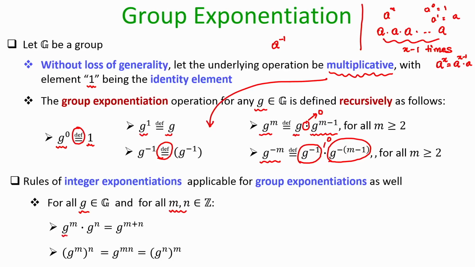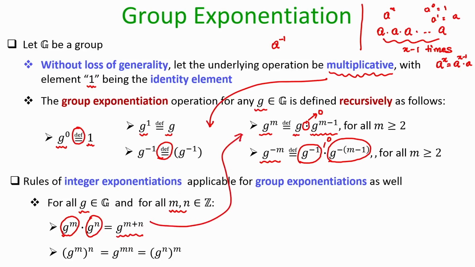If I take the group element g power m and the group element g power n and perform the group operation, that will give me the same group element g power m plus n.